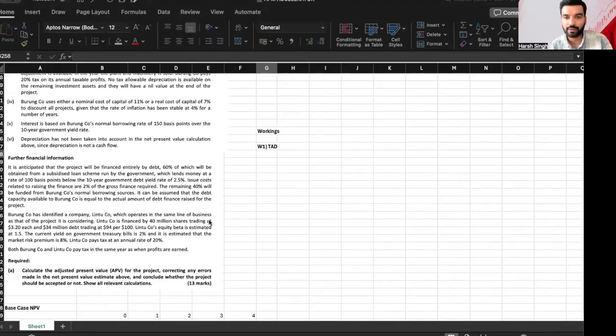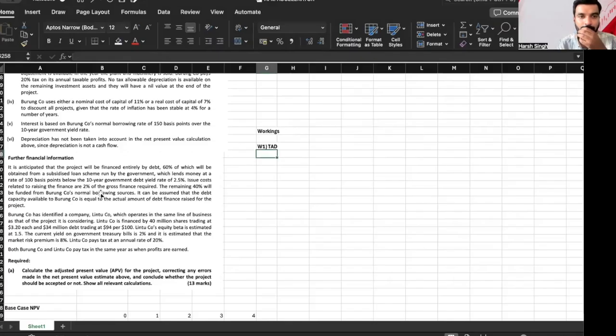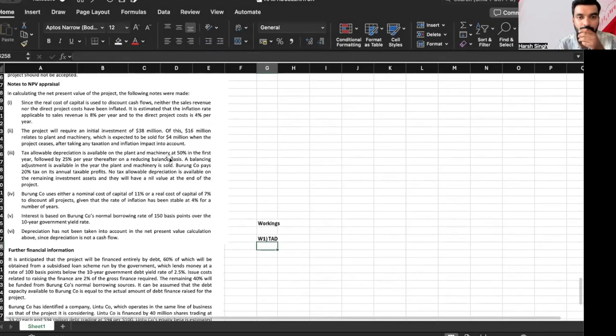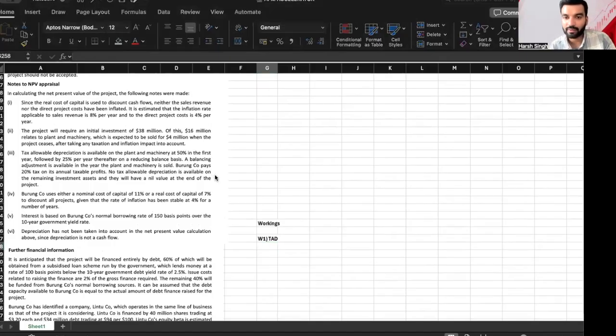Now, when we are going to solve the tax allowable depreciation, do we need to do that? Since it is given that no tax allowable depreciation is available on the remaining assets, tax allowable depreciation is available for that particular plant and machinery.